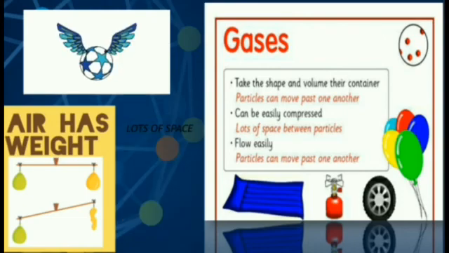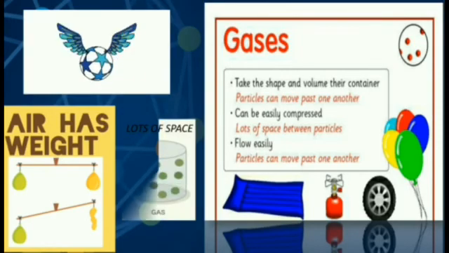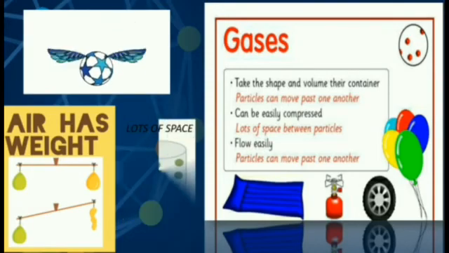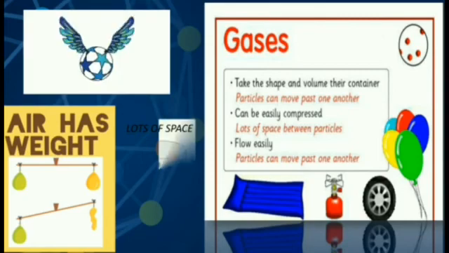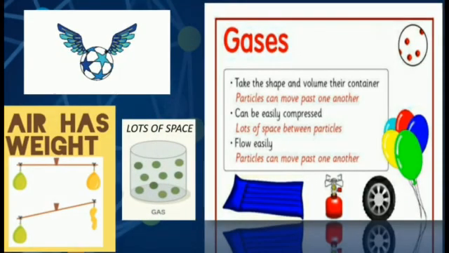In gases, molecules move faster. The molecules of gases occupy large space and have no definite shape and no definite volume. Various examples of gases are the LPG cylinder, which you are using at your home, wheels of the car, and the football you play in the ground.